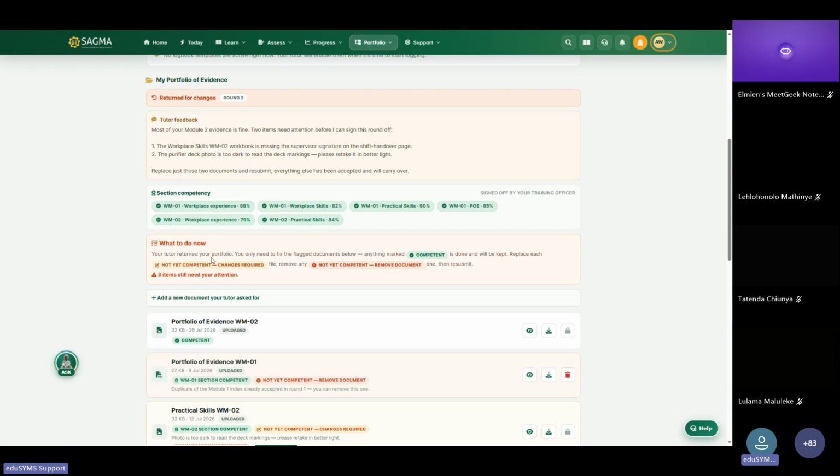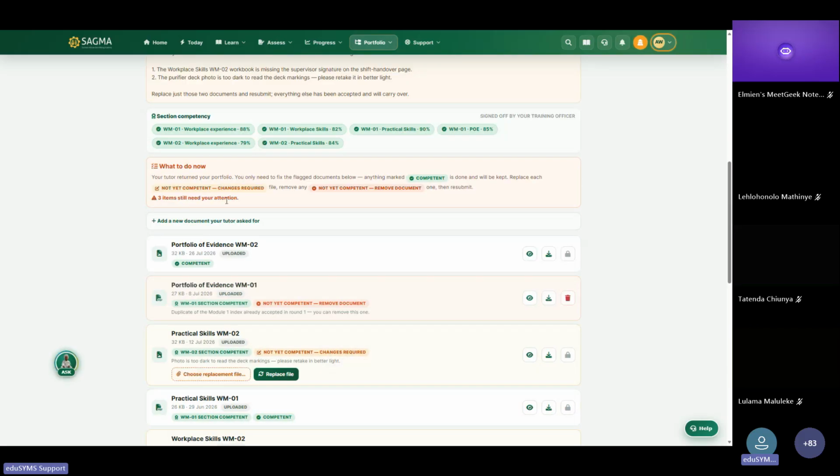So your tutor returned your portfolio. You only need to fix flagged documents below. Anything marked competent is done and will be kept. Replace each not yet competent one, and that flags changes required. So you remove the file that is there and the new file will replace the existing one. So in this case, you've got 3 items that need your attention.